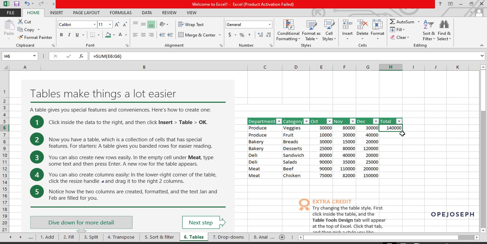And using fill down, what would happen? It's going to add up. Can you see? It adds up 10, 3, 4. That is 80,000. Add up 30, 15 to that. So that is about using tables. Tables make your work easier.